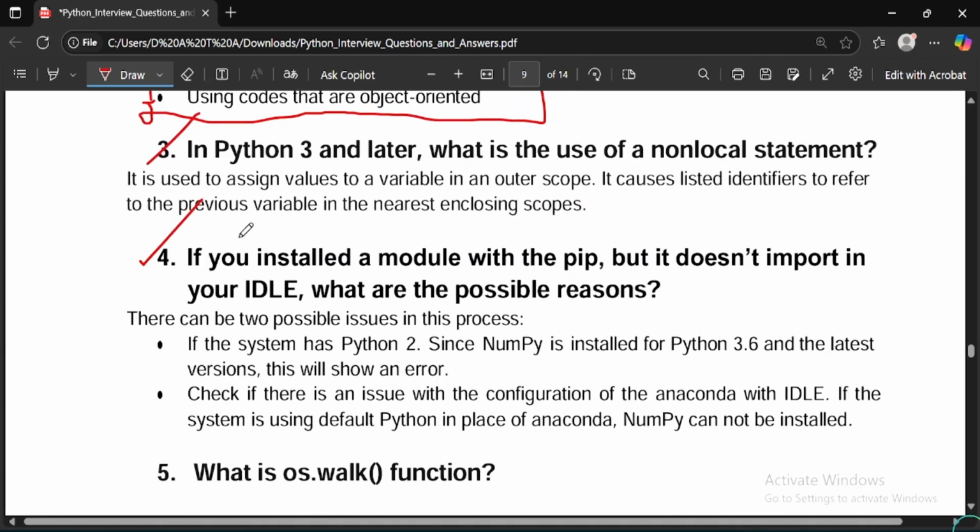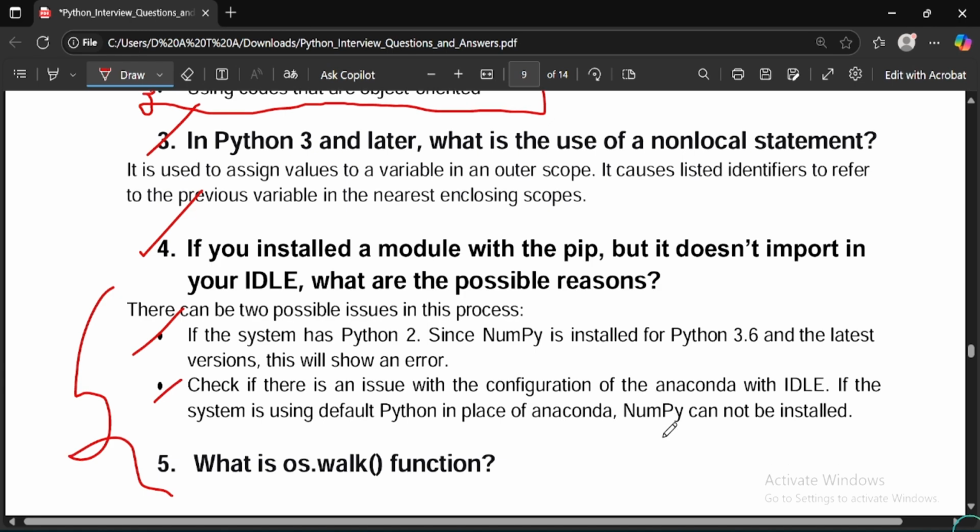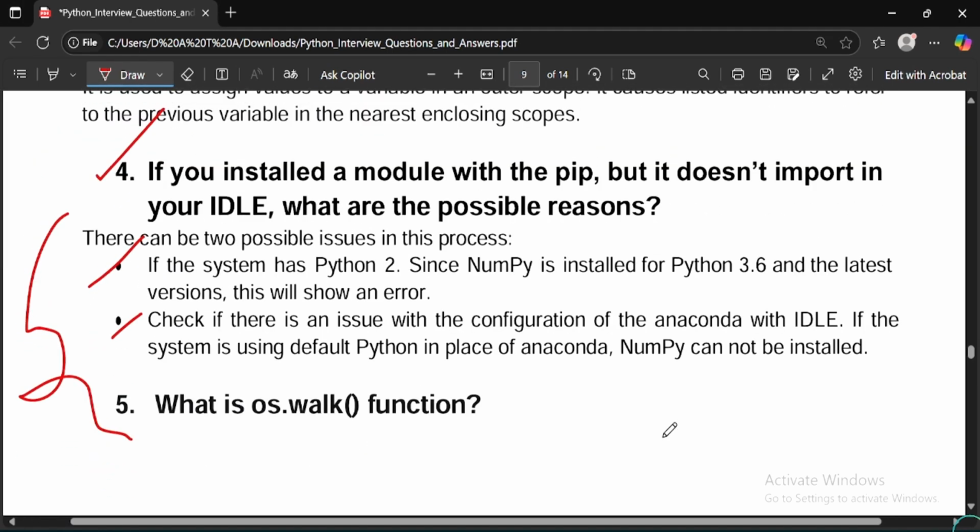Moving on to the fourth one. If you installed a module with the pip keyword but it doesn't import in your IDE, what are the possible reasons? Think of this. There can only be two possible issues in this process. The first is if the system has Python 2, since NumPy is installed for Python 3.6 and later versions, this will show an error. The second is to check if the error is an issue with the configuration of Anaconda with the IDE. If the system uses the default Python in place of Anaconda, NumPy cannot be installed. This is the answer for the question asked.